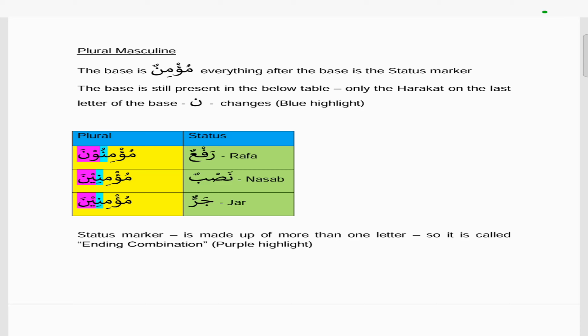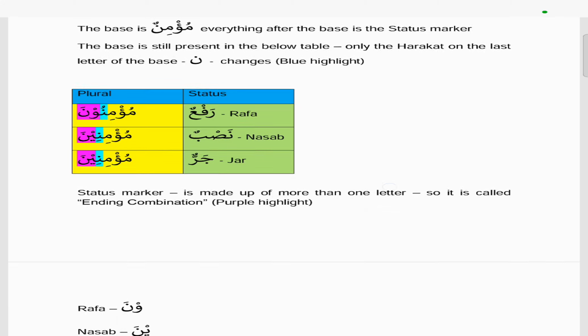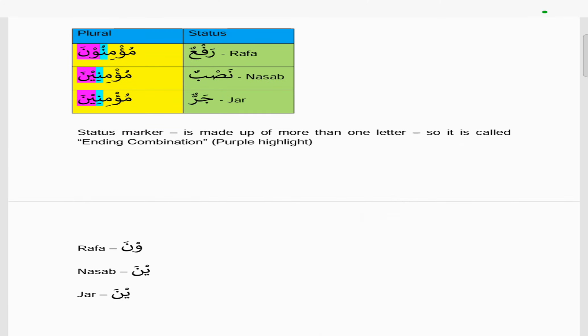But then if we look at the purple highlight now, we'll see the plural rafa is mu'minuna. And the purple highlight shows what extra letters have been added to the base, which is the wa and the noon. And in the nasab, it's mu'minina, so the ya and the noon have been added. And in the jar it's the same thing, mu'minina, the ya and the noon have been added. So again, because extra letters have been added to the word, we call this an ending combination.